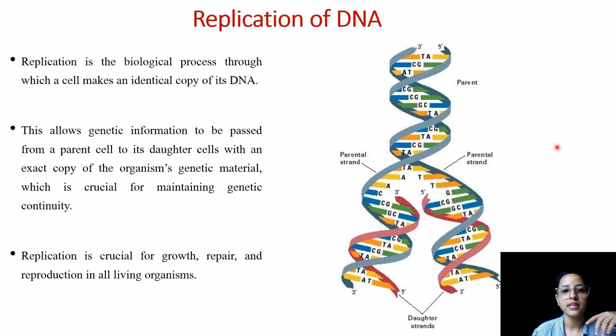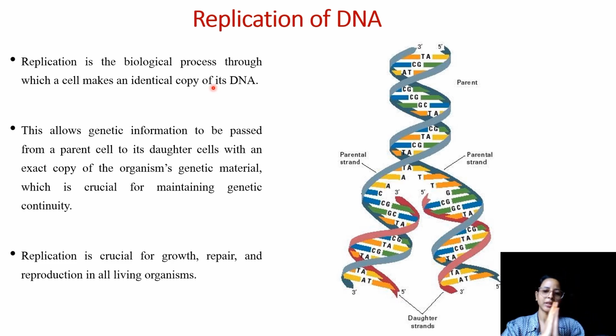Now, let us understand what is the replication of DNA. Now, since we all know this is the structure of DNA, it was proposed by Francis Crick and Watson. This shows that it is made up of nitrogenous bases, which are adenine, thymine, cytosine, and guanine. Okay, now what happens? Replication.